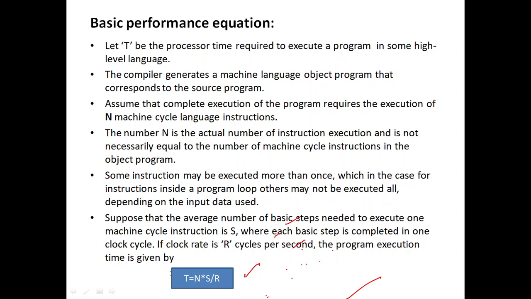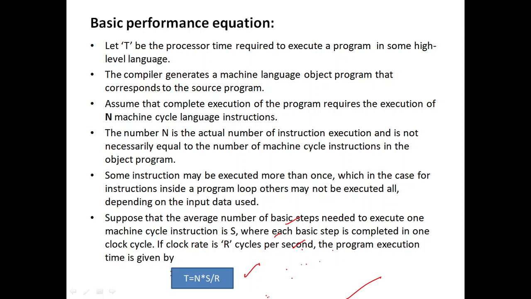So when we combine all this together, we get the equation T equals N into S by R. This is the basic performance equation. You will have problems regarding this formula.